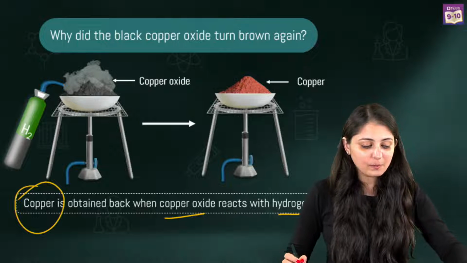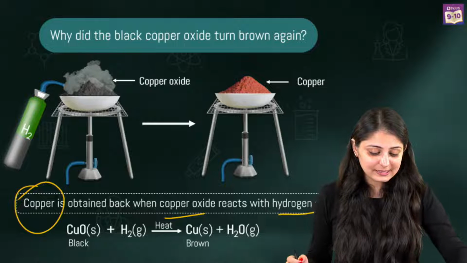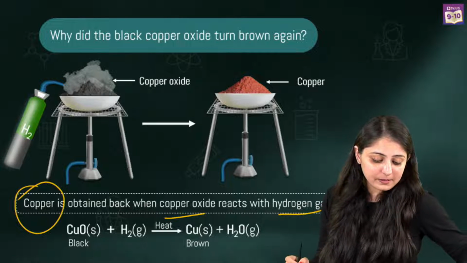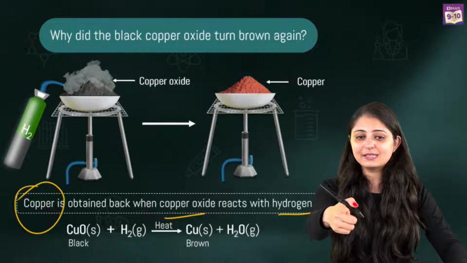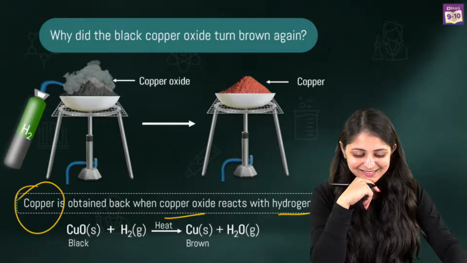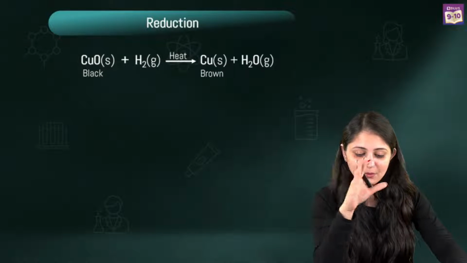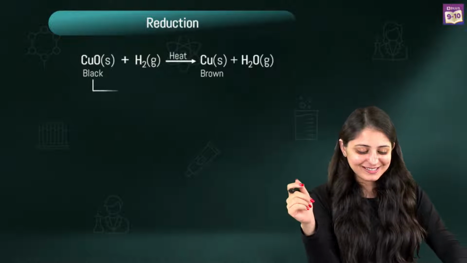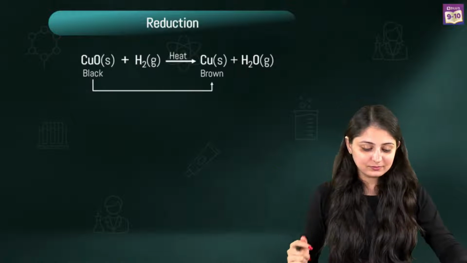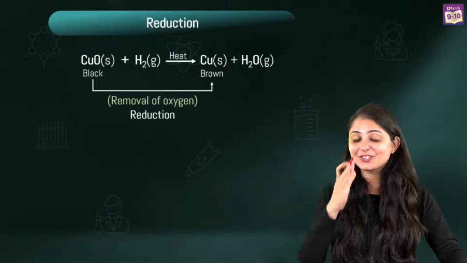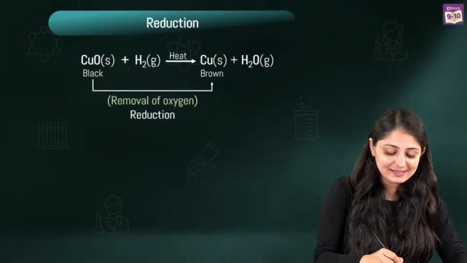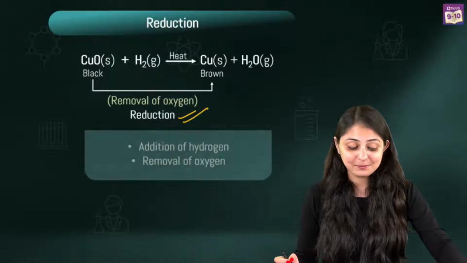You get back copper, and this is going to be the equation for the same. Copper oxide plus hydrogen, if you continue heating it, copper plus H2O. So yes, everybody who's mentioning H2O, you people are right. Great. So over here, what did we notice? All of you have already mentioned this. CuO, that's copper oxide, is turning into Cu. What are we observing? That oxygen is getting removed. Oxygen is getting lost. There is removal of oxygen, and this is reduction taking place.